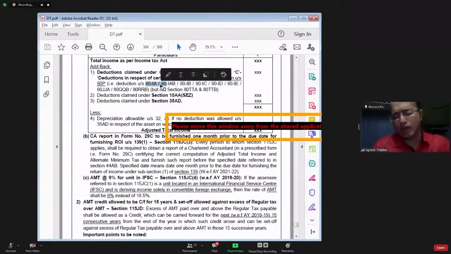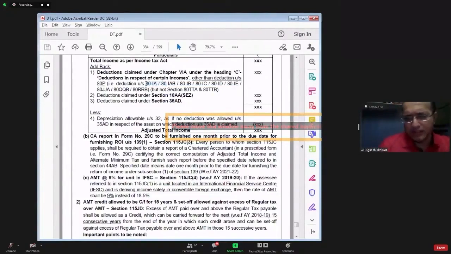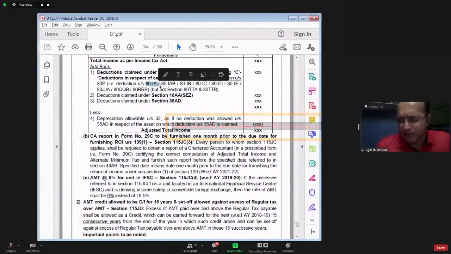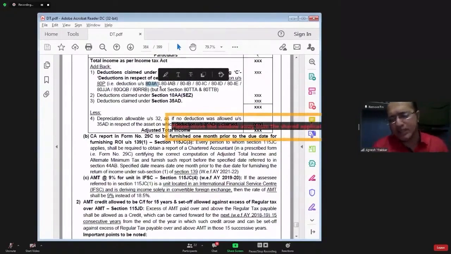So what forms part of gross total income is 20 crores, and from that you will deduct the 80IA deduction of 10 crores. So from the gross total income, we are deducting some portion of the business income. Therefore, it is called an income-based deduction.